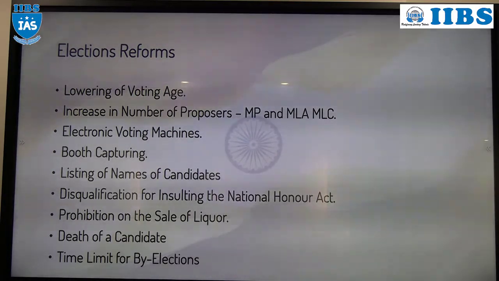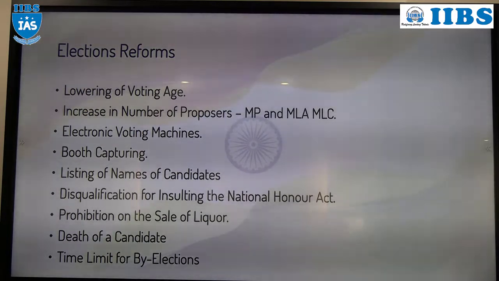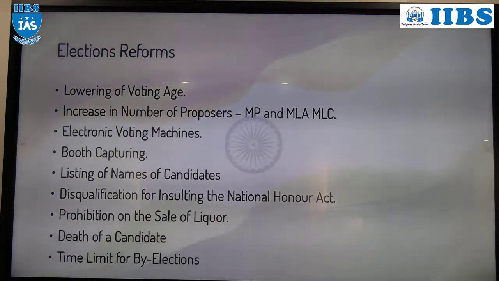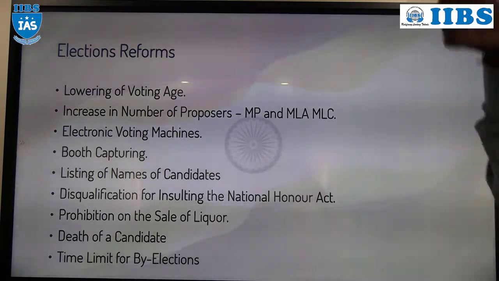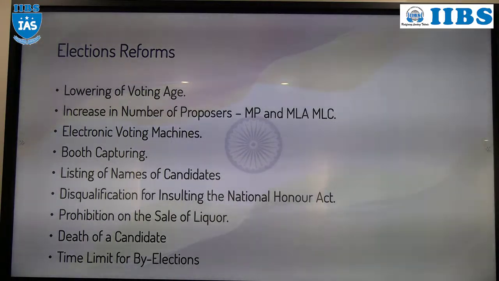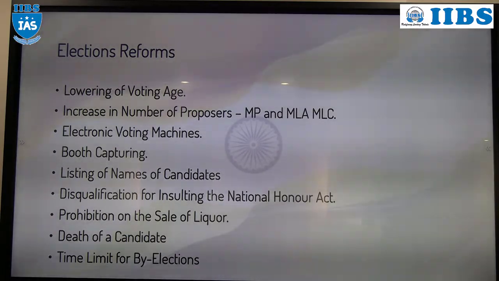So don't think that once a person crosses the age of 18 years, he is eligible to vote. No, restrictions are also there. A person who is of unsound mind is not eligible. And a person who is detained or in police custody is also not eligible to vote. So who are electors? Persons who are eligible to vote.